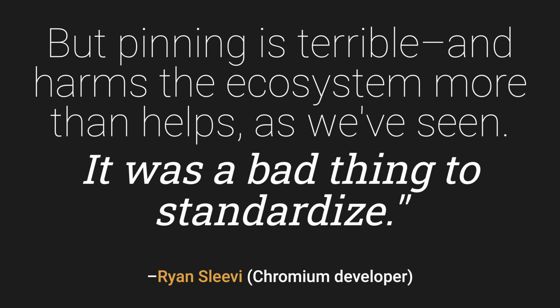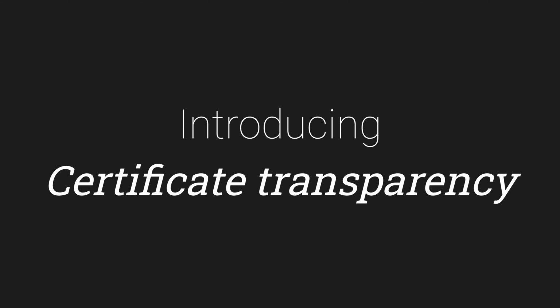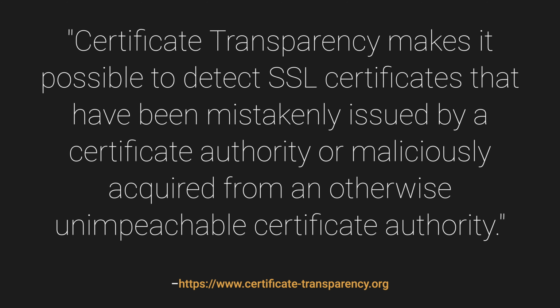Incidents like Smashing Magazine led Chrome to deprecate support for pinning in July 2018. And while no modern web browser supports pinning anymore, it still remains popular on mobile because little is known about its replacement. This is where certificate transparency comes in, first standardized by Google in 2012 with support in most major web browsers. Certificate transparency has 3 aims: make it hard to issue certificates without the domain owner's knowledge, provide auditing and monitoring to spot misissued certificates, and protect users from misissued certificates.